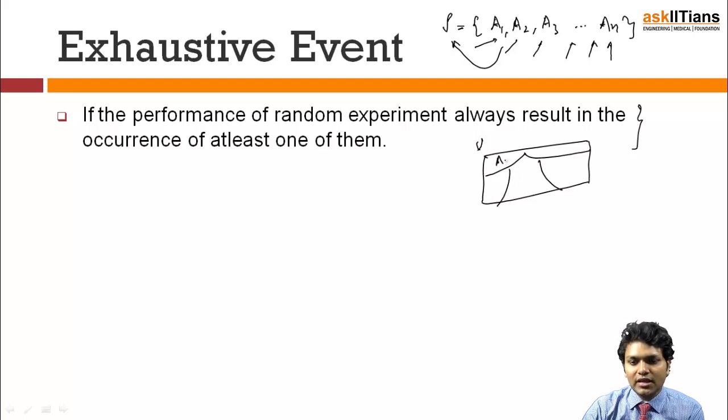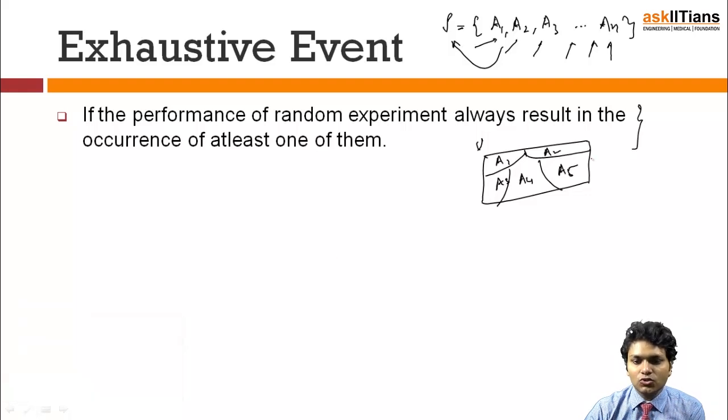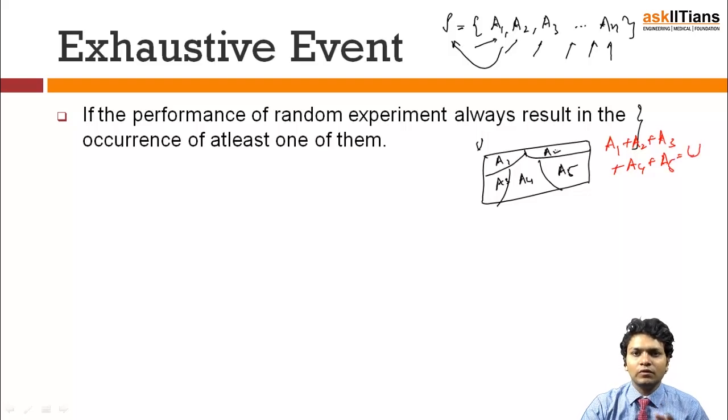So you are calling this A1, this A2, this A3, this A4 and this one A5. What I am saying is, if I have these 5 events, can I say that adding A1 plus A2 plus A3 plus A4 plus A5 is going to give me the complete universal set, if I have considered the universal set as the sample space of my experiment?